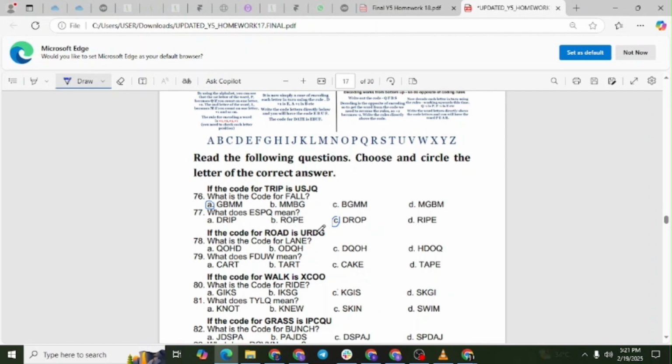Now we apply the same rule to the word lane. The letter L moves forward to the letter O. The letter A moves forward to the letter D. The letter N moves forward to the letter Q. The letter E moves forward to the letter H. The correct answer is option B, ODQH.